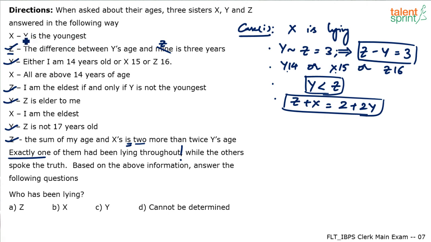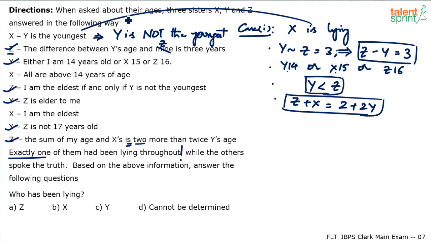Now connect to this statement. Understand, we know that Y is not the youngest. Why is Y not the youngest? Because X is lying. X is lying, so Y is not the youngest. If Y is not the youngest, there is someone younger than Y. Who should that person be? It should be X. So now at least the order is very clear.